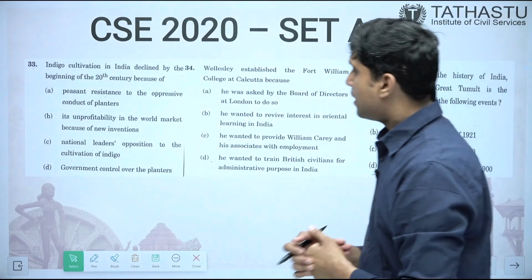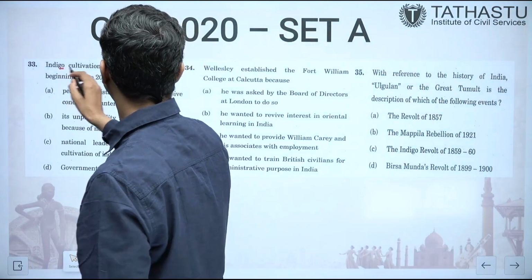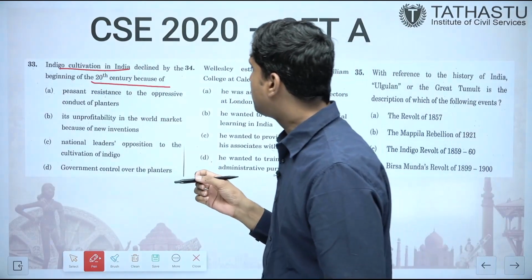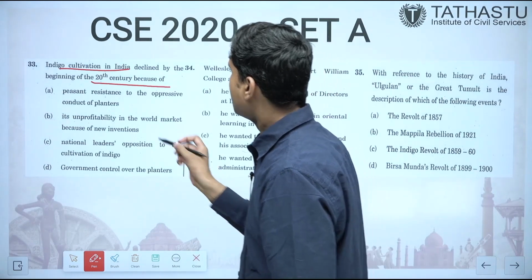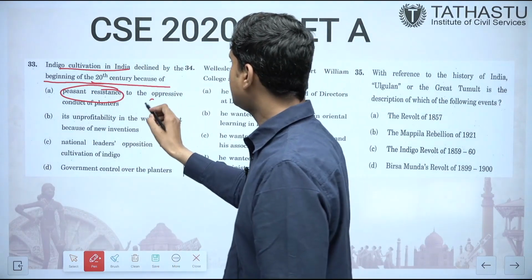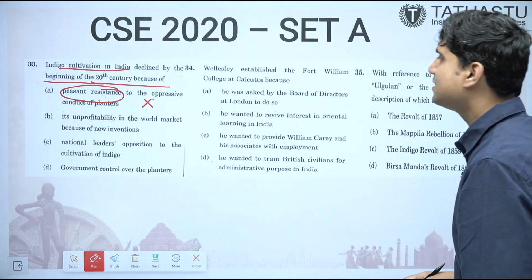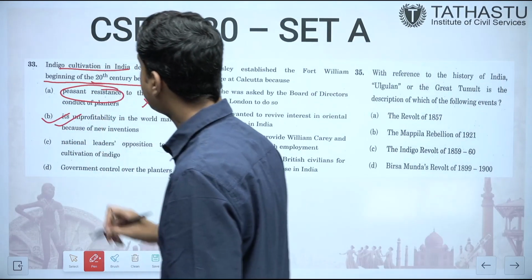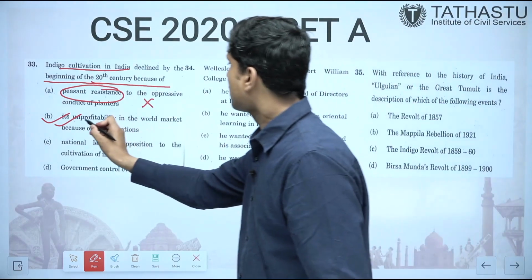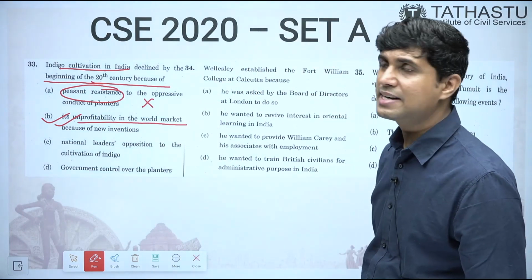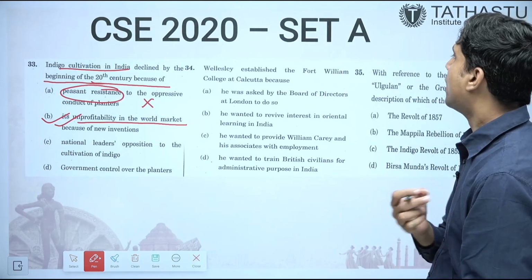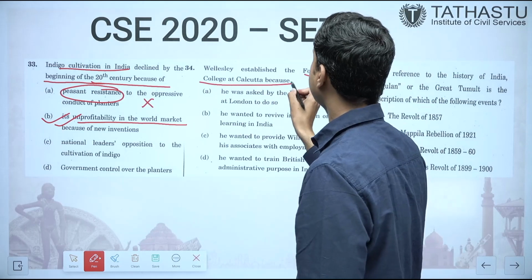The next question is, indigo cultivation in India declined by the beginning of the 20th century. Why did indigo cultivation decline? Because of the peasant resistance to the oppressive conduct? Peasant resistance was definite, but it is saying beginning of the 20th century, so this cannot be the reason. It's unprofitability in the world market. Yes, this is correct. A number of synthetic dyes, artificial dyes were invented, and because of that it was not profitable in the world market, and that's why its cultivation declined. So the answer is B.